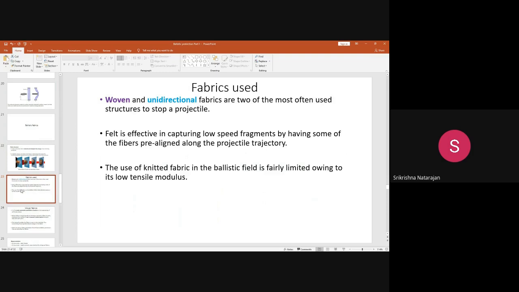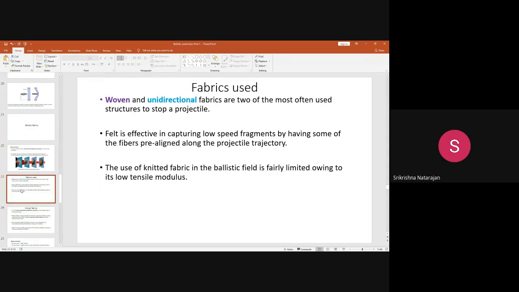The fibers are not aligned in a proper way. When the bullet strikes the felted structure, because of the improper alignment, the structure is randomly oriented, so it is not that effective in capturing the bullets and dissipating the energy.